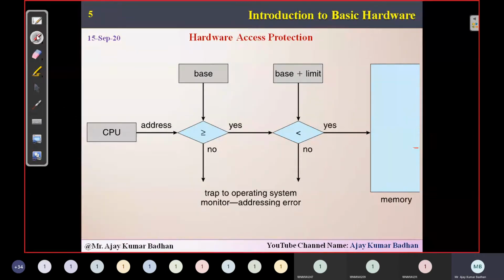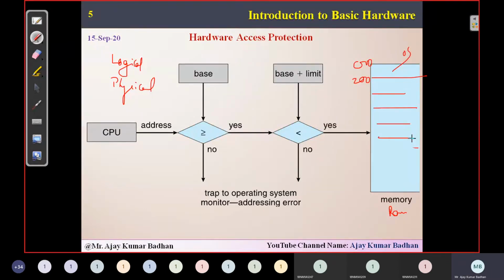It's very easy. Now I told you about logical address and physical address. I'll explain here in brief, and in the next slide we'll discuss in detail. I think by now it is clear what you mean by physical address. This is your memory, this is your RAM. This RAM will have some memory from 000. Some amount of space is occupied, let us suppose 200 by the operating system. The remaining slots are for our different processes. Whatever values we have, 220, 240 or 300 something, all these values are what we call physical addresses.